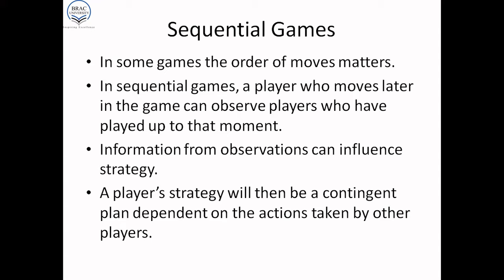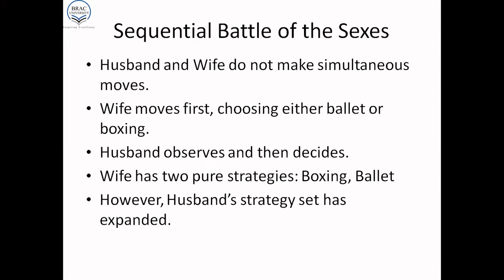In sequential games, a player who moves later in the game can observe players who have played up to that moment. And information from observations can influence strategy. The player's strategy will then be a contingent plan dependent on the actions taken by other players. So we're going to look at the sequential battle of the sexes. We're already familiar with the simultaneous move version of the game. And when the game is played sequentially, the husband and wife do not make simultaneous moves.